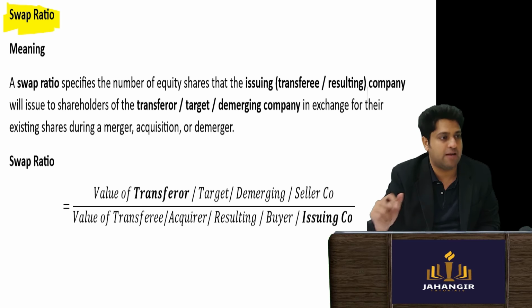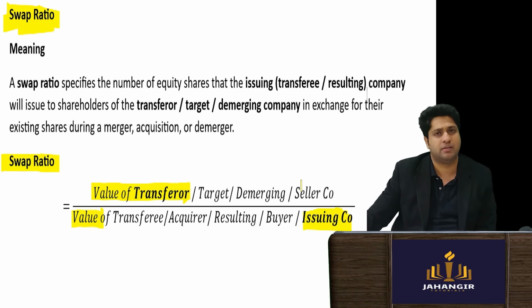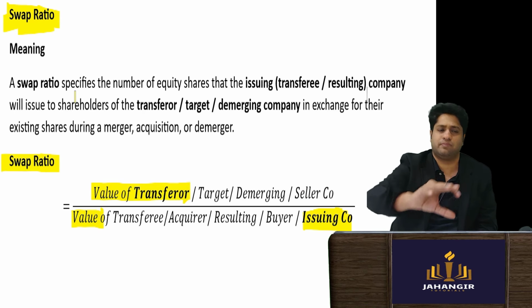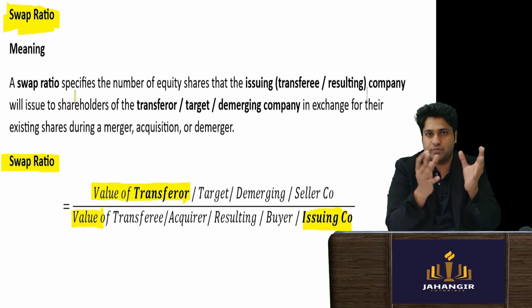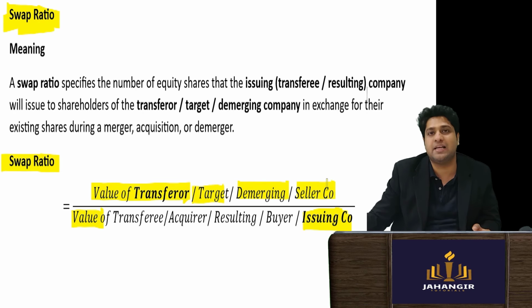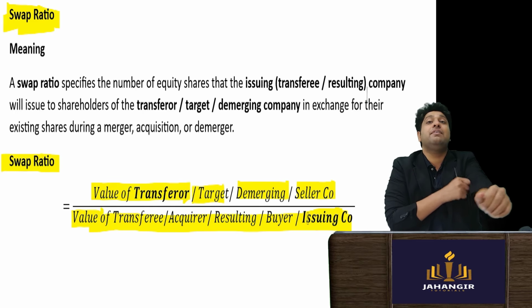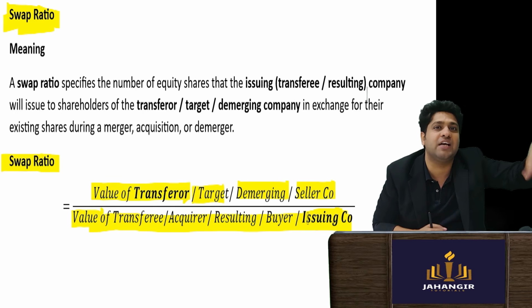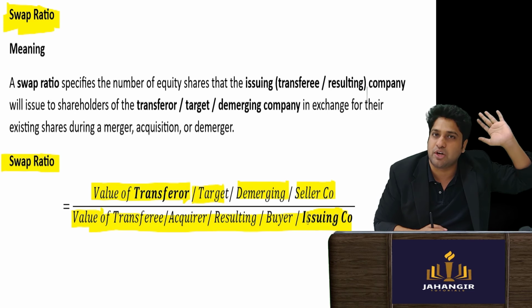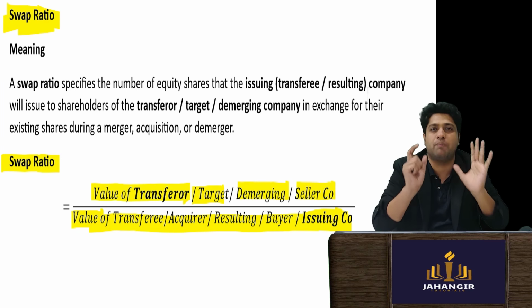Swap ratio is calculated as the value of the transferor company divided by the value of the issuing company. It means I will put the details of the transferor company, the target company, the demerging company, the seller company on the top, and then all the details of the acquirer, buyer or issuing company at the bottom. Then we will come to know how many shares the issuing company has to issue to the target company shareholders. Clear? First we'll see the definition, then I'll explain with proper logic.